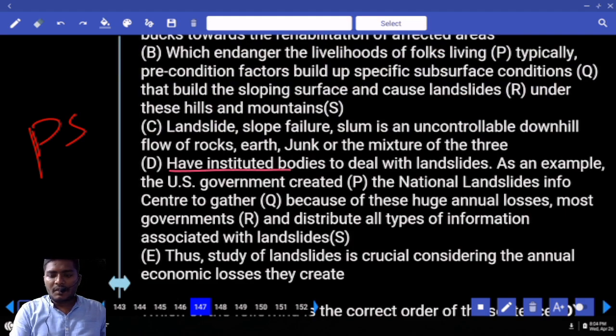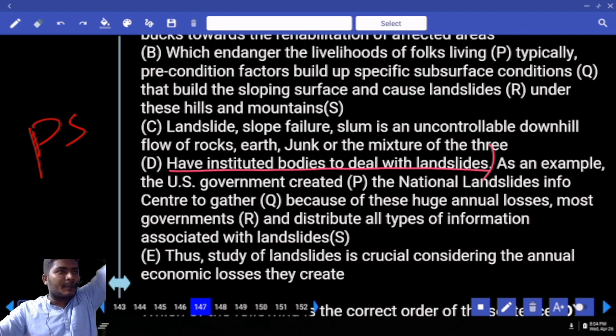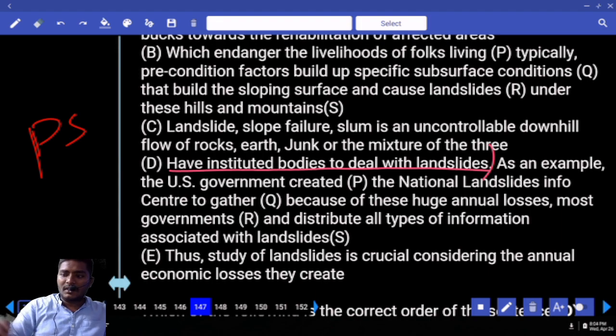Have instituted bodies to deal with landslides. Bodies in the sense here organizations. Somebody added these organizations to deal with the landslides. This somebody must be in higher position or lower position? Higher position. So they can only say, hey, you go and deal with the landslides. Now where is that combination? Tell me. See, look at this.